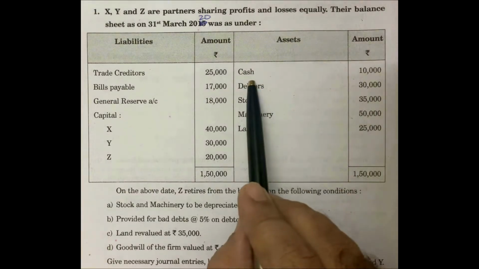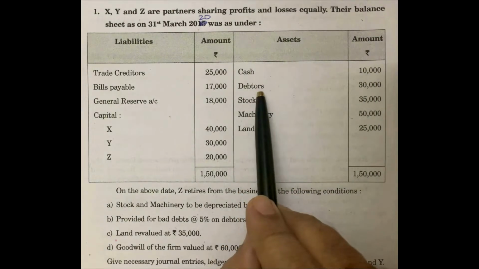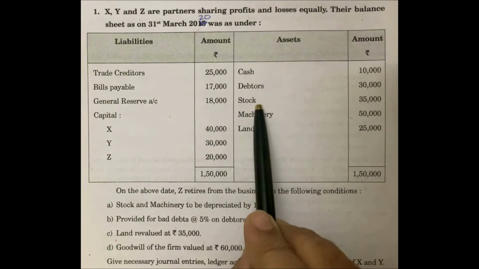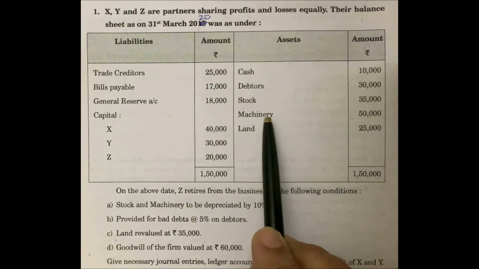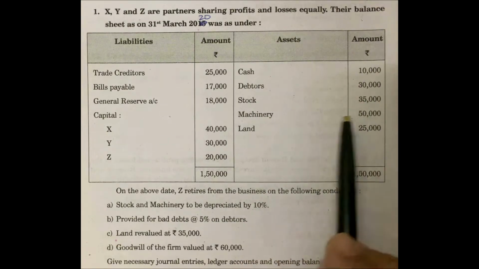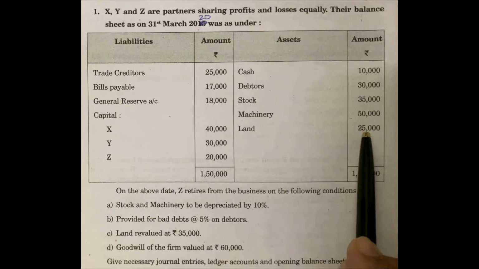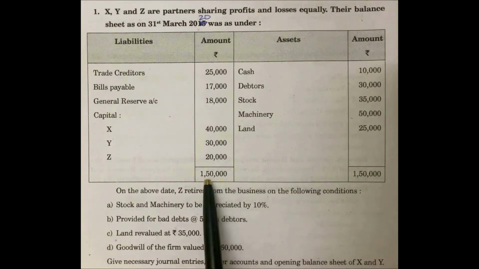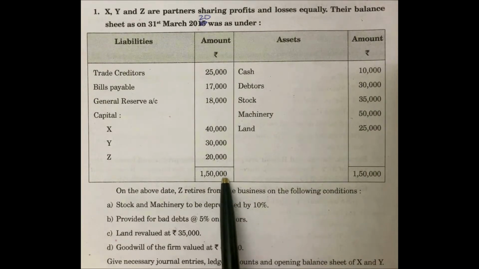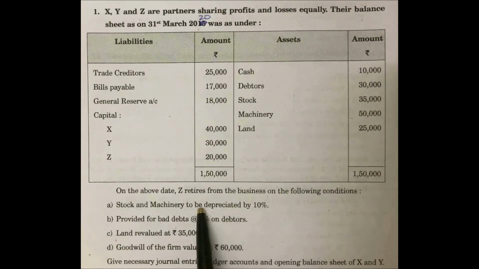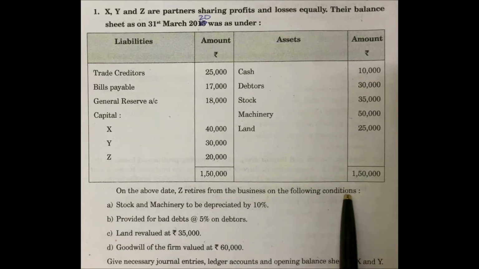Asset side, cash 10,000, debtors 30,000, stock 35,000, machinery 50,000, land 25,000. Two sides totals 1,50,000 rupees. Below this balance sheet, he is giving some additional information. On the above date, Z retires from the business on the following conditions.